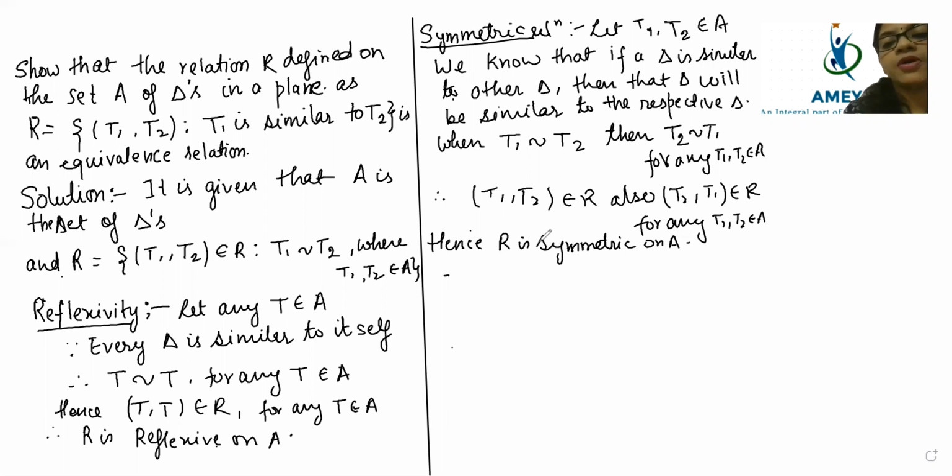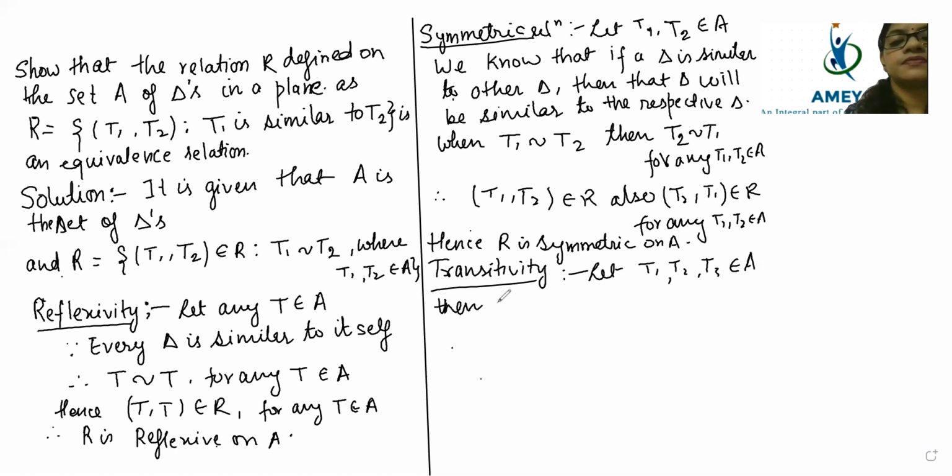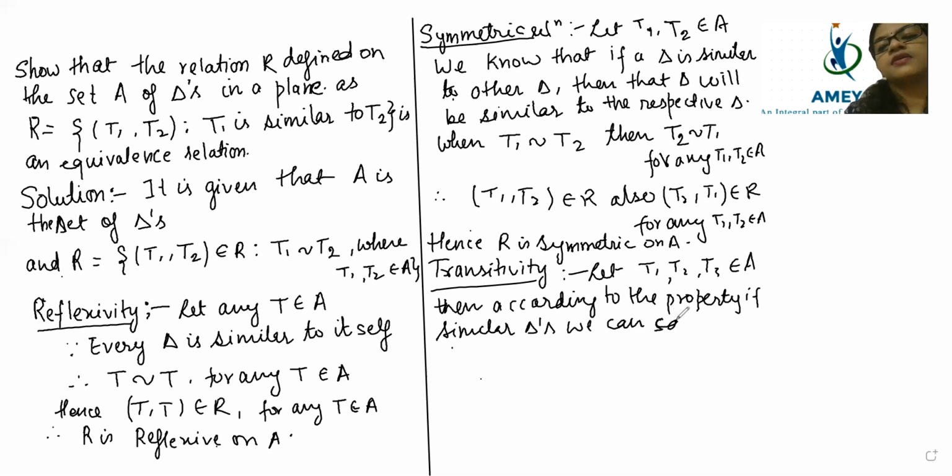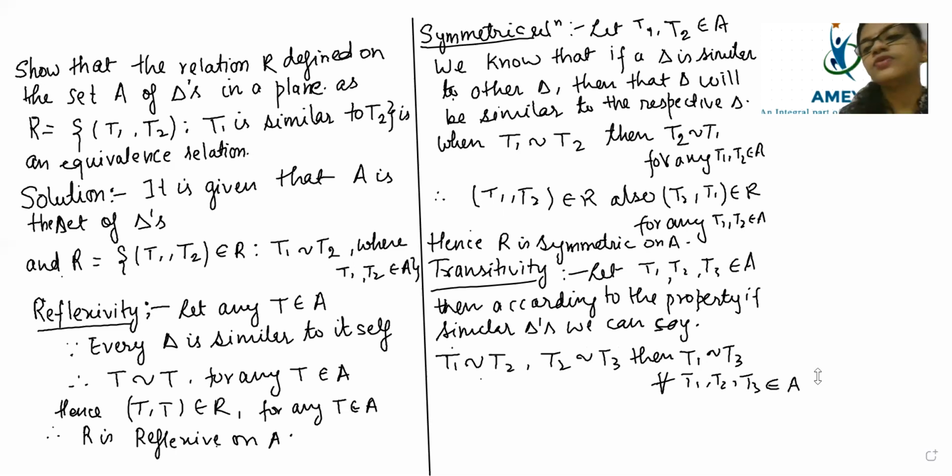Okay, so now we will be talking about transitivity. Let T1, T2, T3 belong to A. Then according to the property of similar triangles, we can say T1 is similar to T2, T2 is similar to T3, then T1 is similar to T3, for all T1, T2, T3 belongs to A. So you have understood how to write the content now.